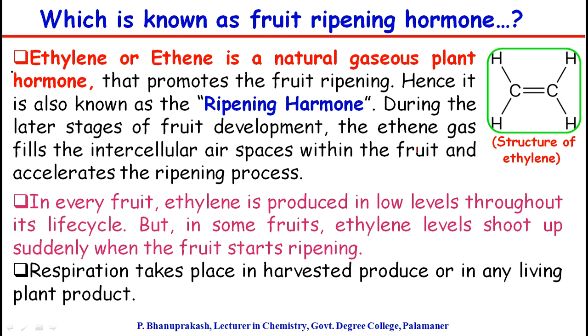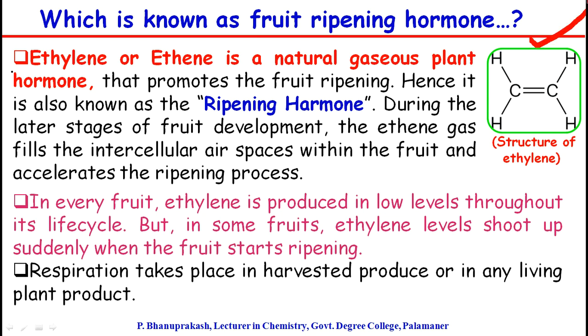What is a fruit ripening hormone? Ethylene, which is also known as ethene, is a natural gaseous plant hormone that initiates or promotes the fruit ripening process. Hence, it is known as the ripening hormone or fruit ripening hormone. During the later stages of fruit development, the ethene gas fills the intercellular air spaces within the fruit and accelerates the ripening process.